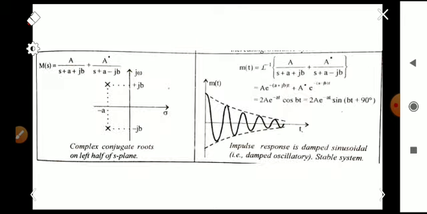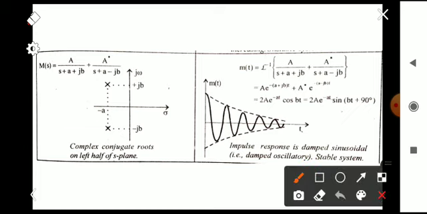The next case is, suppose you are having a transfer function like that: m of s equal to a by s plus a plus jb, plus something by s plus a minus jb. This form of transfer function we get by taking the Laplace transform.